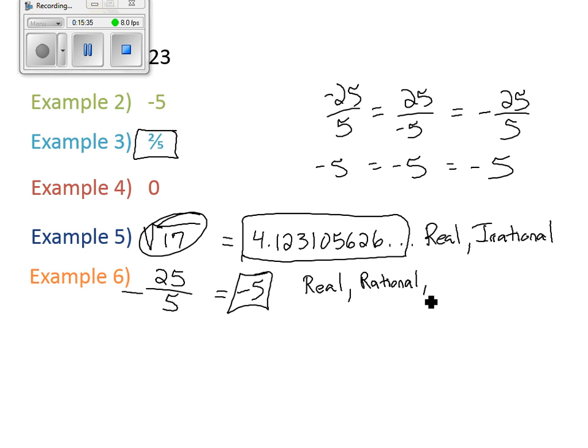Those are all positive. Is it an integer? Yes. Remember, integers can be either or. Do we count to negative 5? Is it natural? 1, 2, 3, 4, negative 5? No.